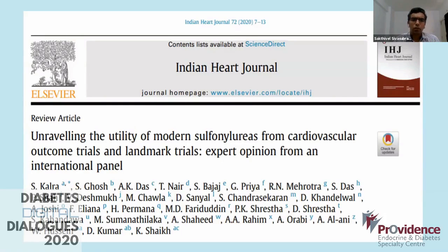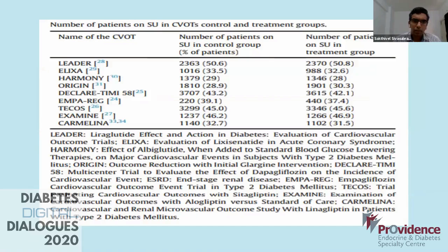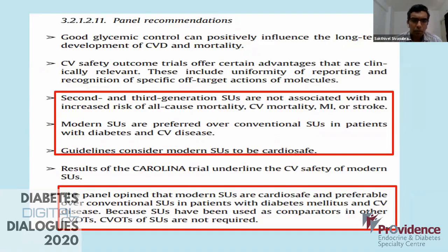There was again an expert opinion by an international panel, which was headed by Dr. Sanjay Kalra sir, where they looked into the utility of modern sulfonylureas from the cardiovascular outcome trials and the landmark trials. And they looked into the sulfonylurea arm, which has been used in the different CVOTs. And the panel recommendation has been encouraging that second and third generation sulfonylureas are not associated with an increased risk of all-cause mortality, CV mortality, MI or stroke. And guidelines consider modern sulfonylureas to be cardio-safe. And therefore, the panel opined that modern sulfonylureas are cardio-safe and preferable over the conventional in patients with diabetes and CV disease.